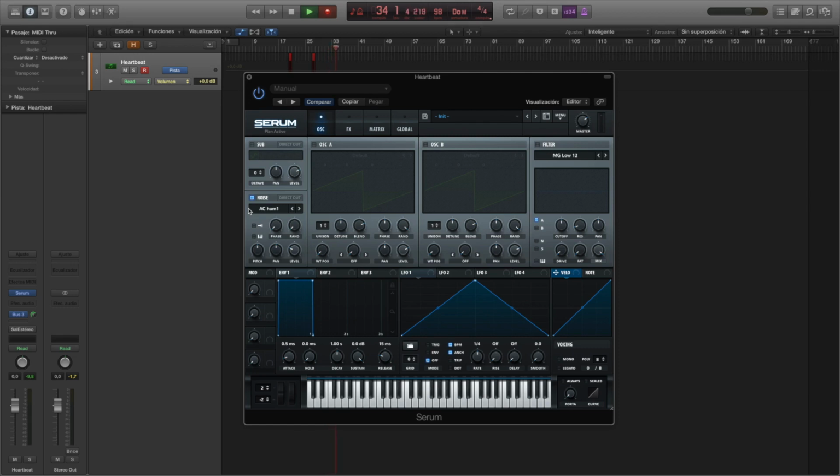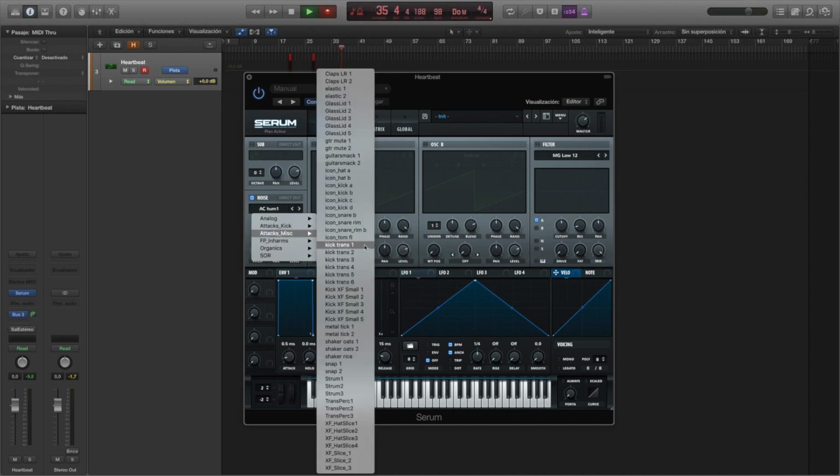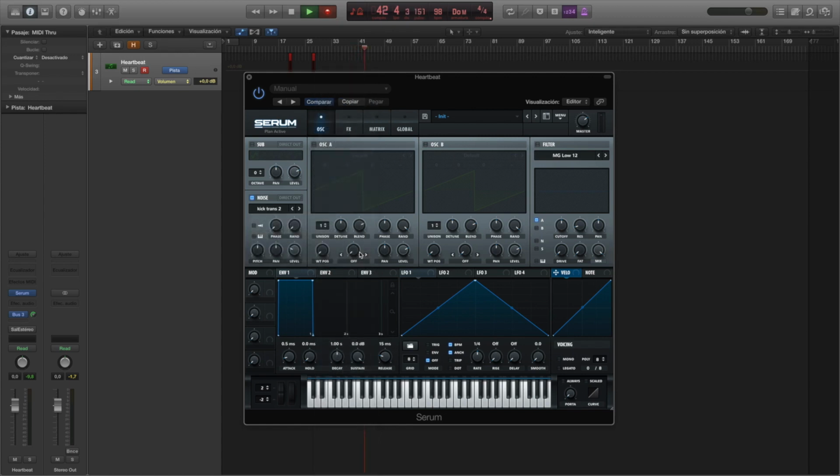I have chosen to make it easy for myself, so for that reason I've chosen this one here, the kick transient number 2. I guess that's a good starter noise for us to work with. You can choose any other one, but then the process would be different. So let's choose it and let's see how it sounds.